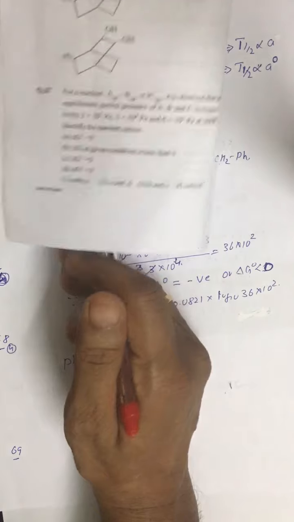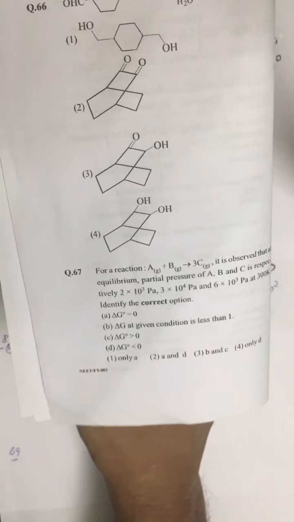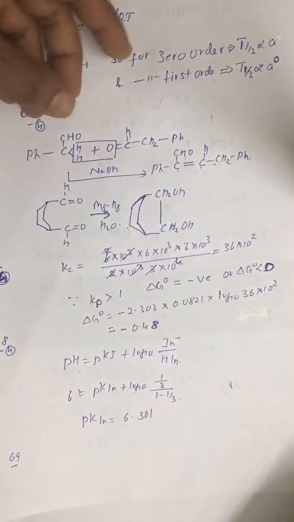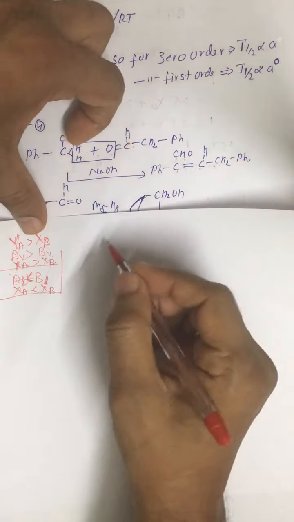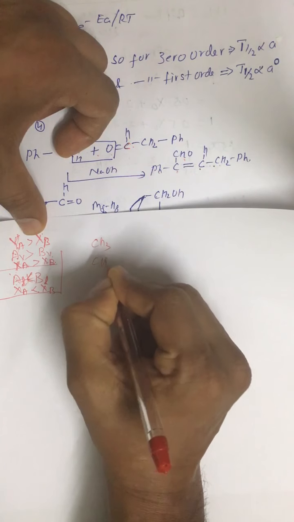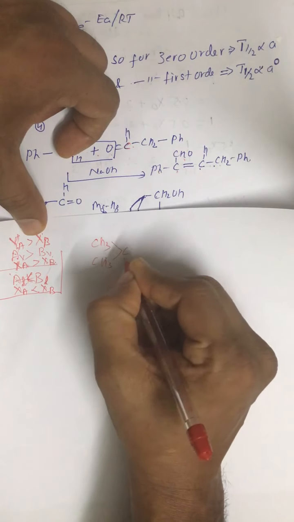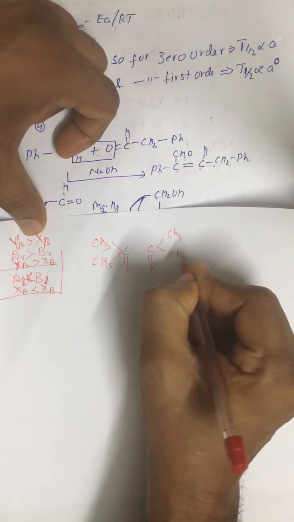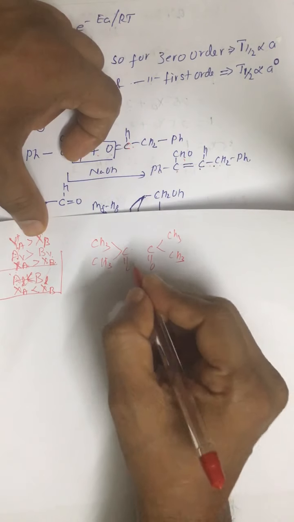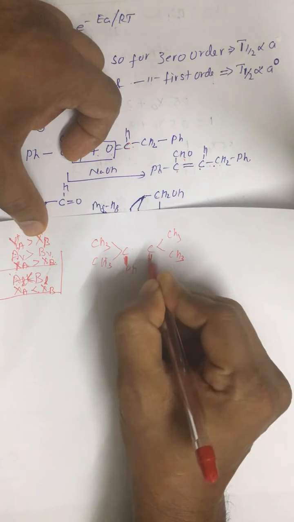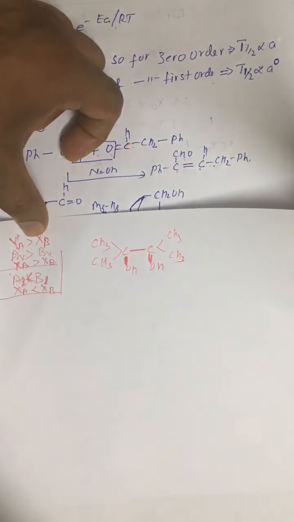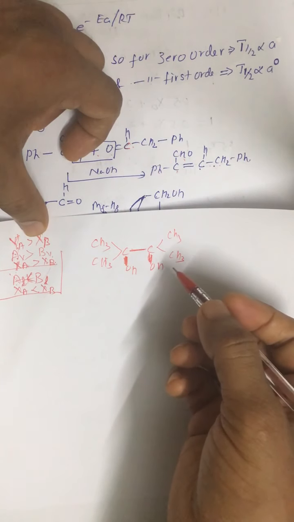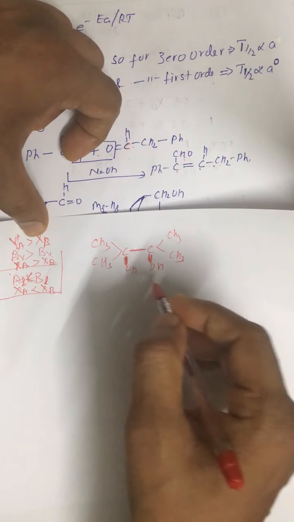Question number 66. It is magnesium amalgam and water. So this is simply the reduction of the CO group. Like if you look at one simple example, say acetone, reduced with magnesium amalgam and water, what happens? This O is converted to OH, these two get added, and then there is a further reaction, that is pinacol-pinacolone, but here it is not asked.